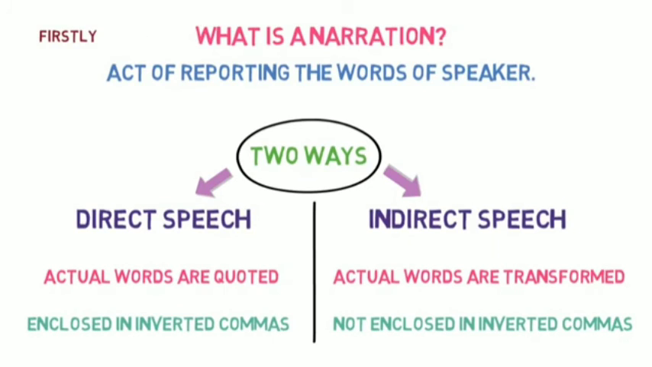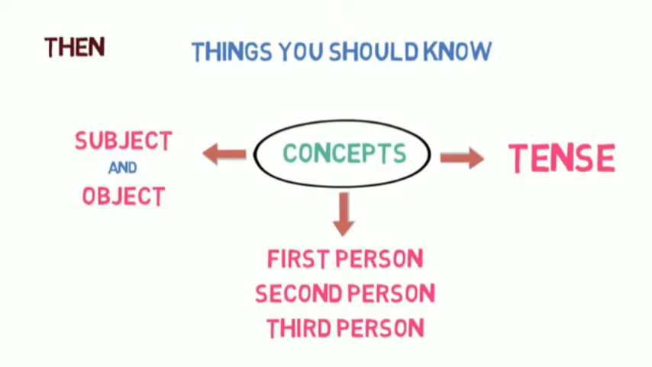Let's quickly revise what we learned in this lesson. Firstly, we learned what exactly is narration and its two types. Then we learned the 3 things that we must know before starting the conversion from direct to indirect speech. These are subject and object, first person, second person and third person, and tense of reported speech. And finally, we discussed the 6 steps to convert a sentence from direct to indirect speech.